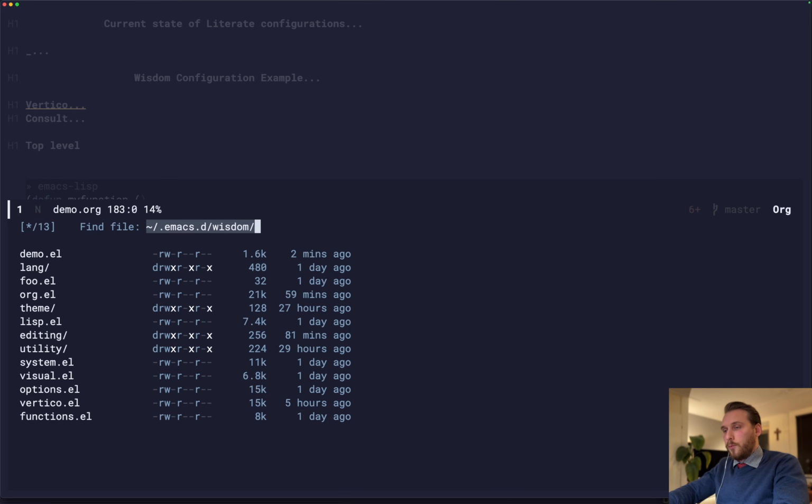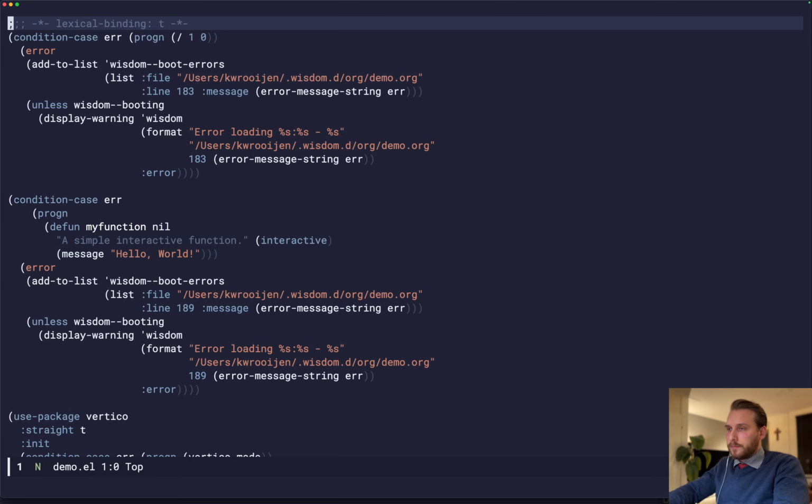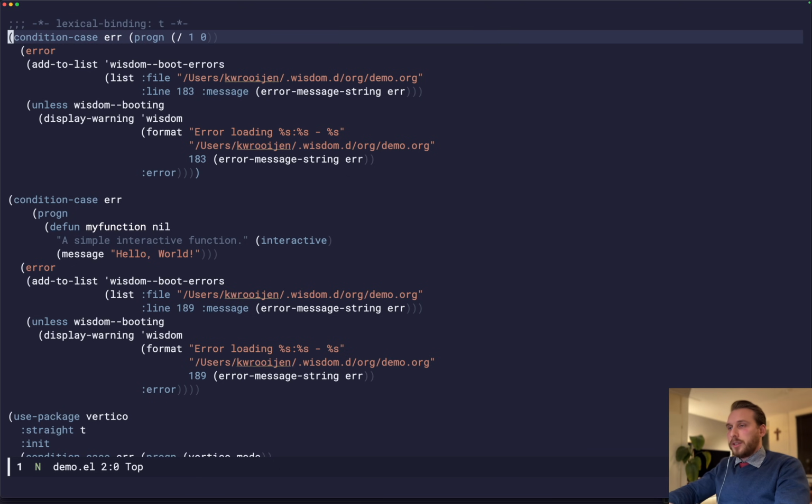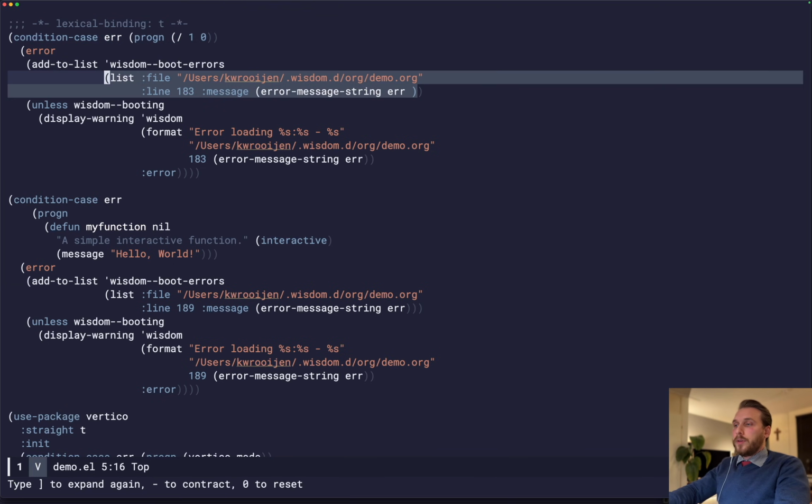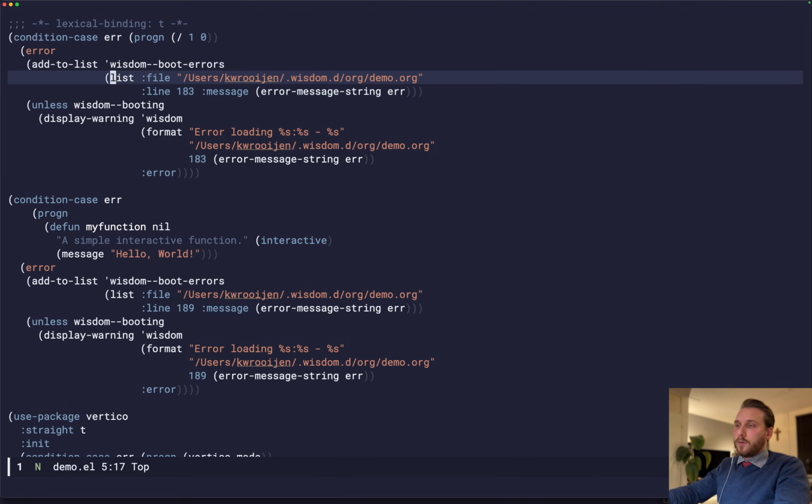So if we look at what Wisdom is doing, basically every Emacs Lisp source block gets wrapped in a condition case. So for example, here is the code that we wrote, 1 divided by 0, which of course fails. And when it fails, it actually logs an error.